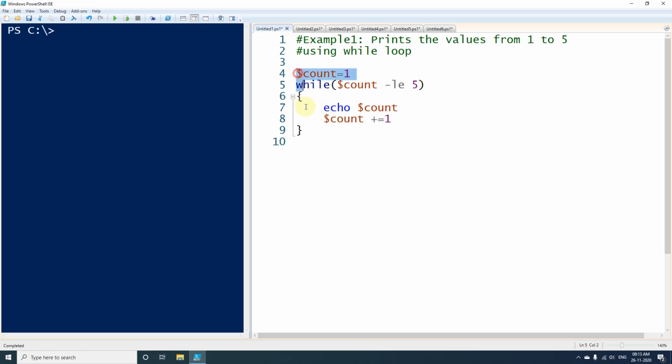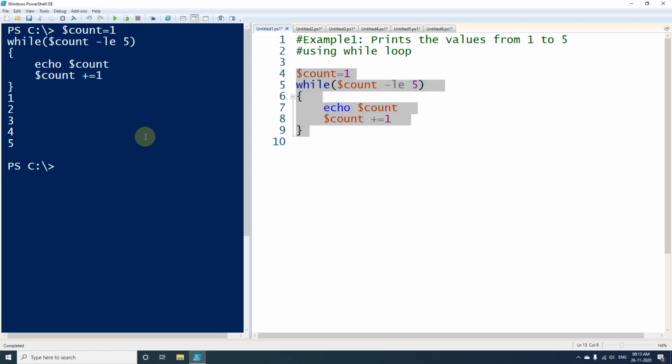So now if I execute this one, you can see that in the first loop it has printed the default value which we had put here, and in every loop it has incremented by 1. So it became 2, again it became 3, again it became 4, and again it became 5. So this is how we have used a while loop while printing the values from 1 to 5. Now let's move to another example.